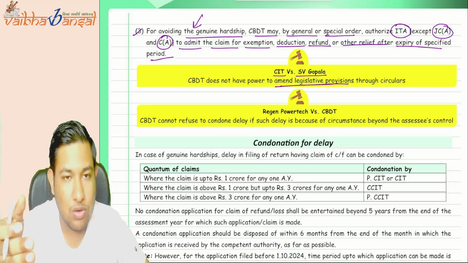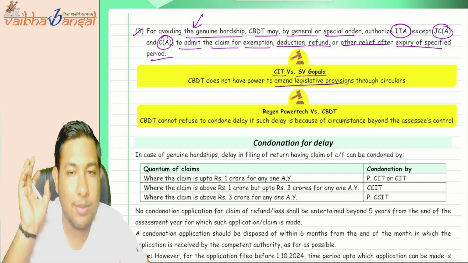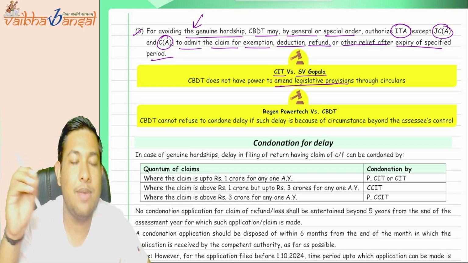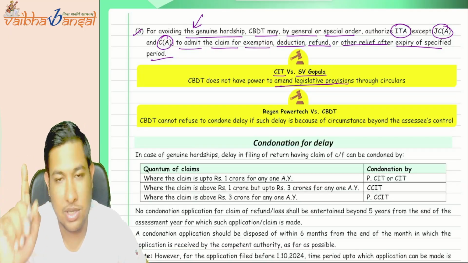There is a procedure to amend the law: it should be passed in both the houses and then signed by the President of India. The same procedure is to be followed. The circular cannot amend the legislative provisions.